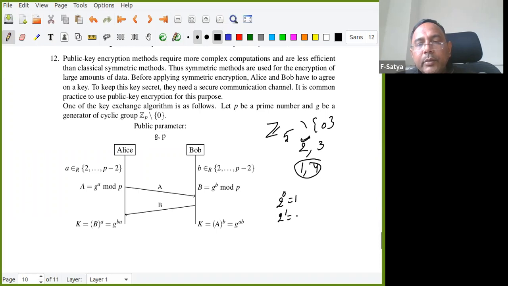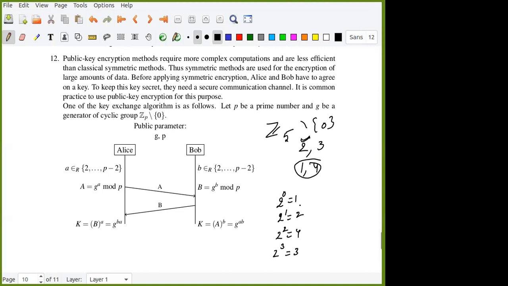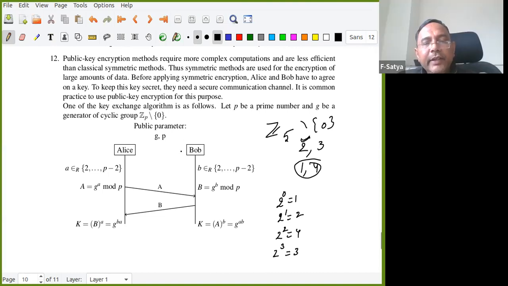2 power 1 is 2. 2 squared is how much? 4. 2 cubed is how much? 8, so modulo 5 it is 3. Okay, so 2 is a generator. So here P is 5 and G is 2. I'll get everything, right? All of 1, 2, 3, 4 I got, right? So 2 is a generator. Now a I choose from 2, 3, 4.